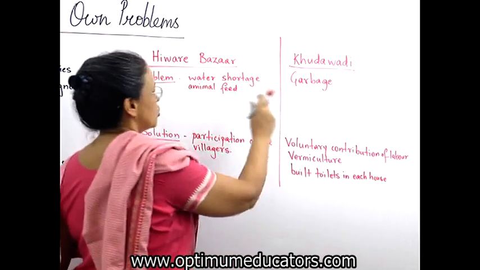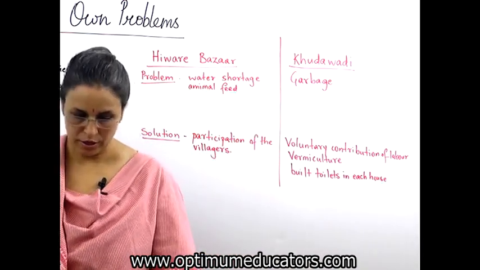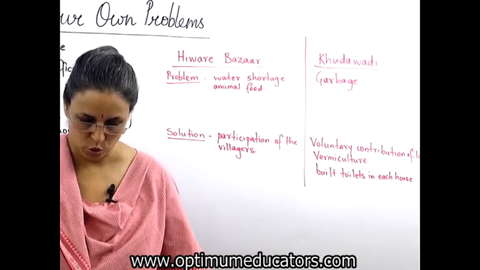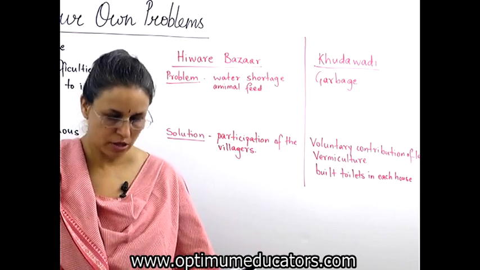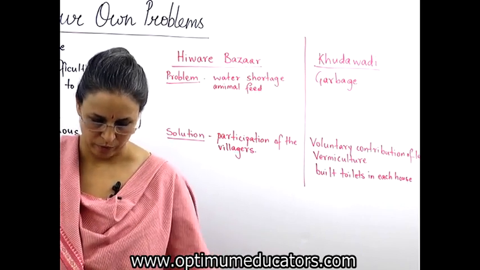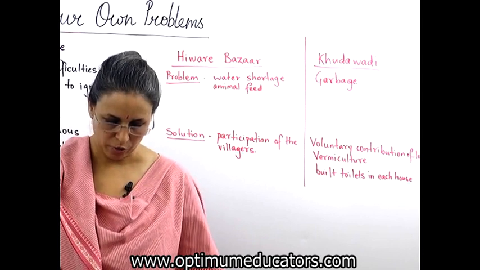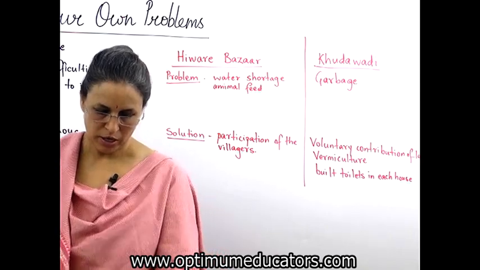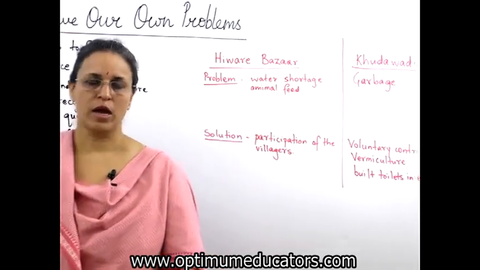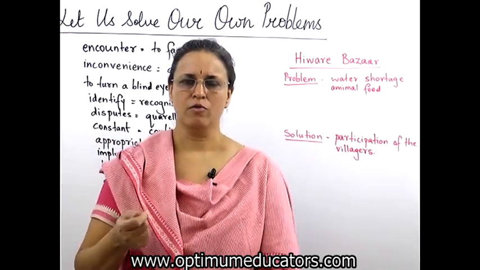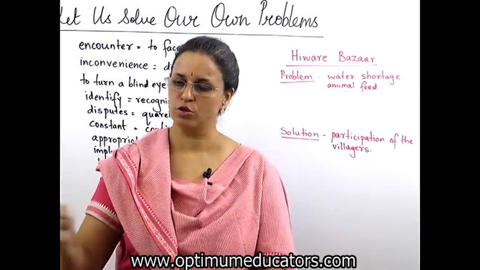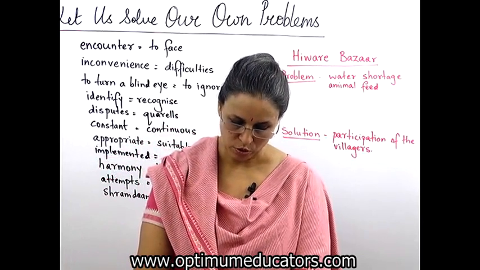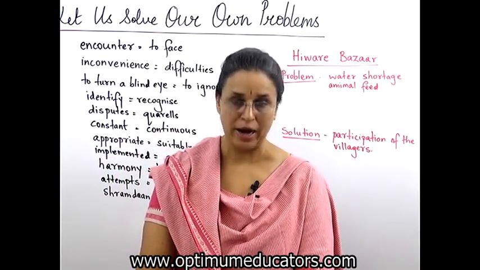So you saw how these two villages solved their own problem. They didn't go anywhere else for their problem. Sant Gadge Baba used kirtans to stress the importance of keeping the village clean. He told the people that we cannot make progress without cleanliness, education and self-reliance. Now, Gadge Baba was known as Gadge Maharaj, and he always used to have one jhadu in hand. Wherever he went, whichever village he went, he used to clean. So he told the people that we cannot make progress without cleanliness, education and self-reliance.